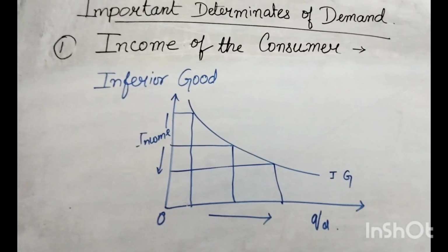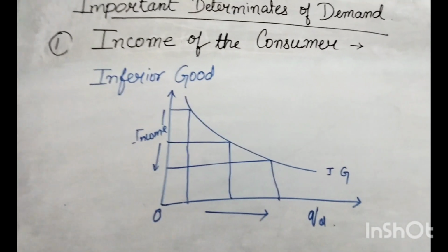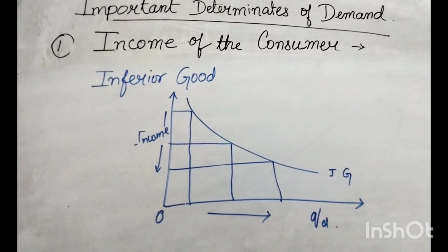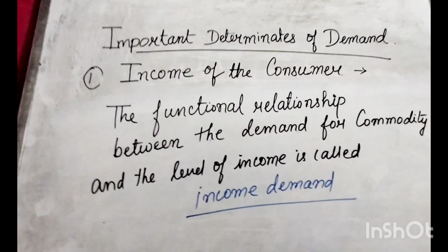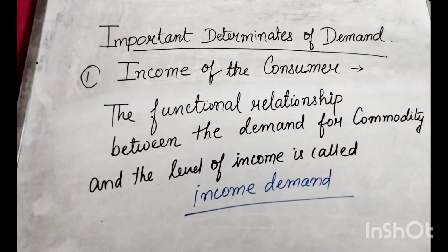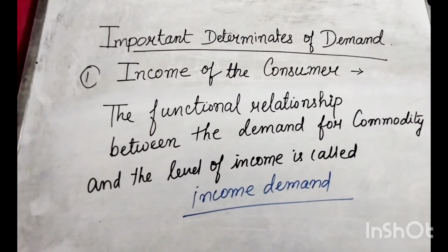That is why there is an inverse relationship between income of the consumer and quantity demanded of the inferior good. So the functional relationship between demand for a commodity and the level of income is called the income demand.